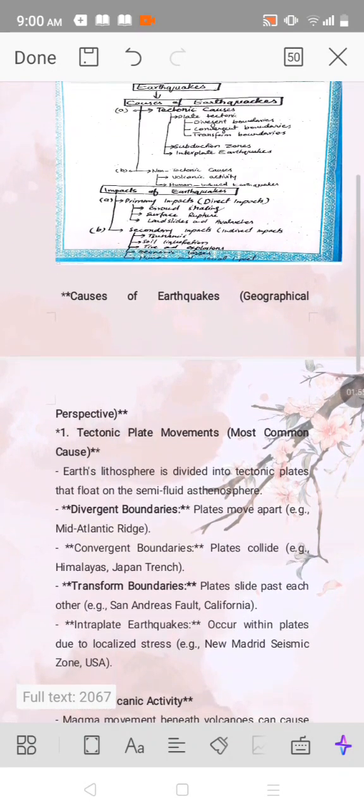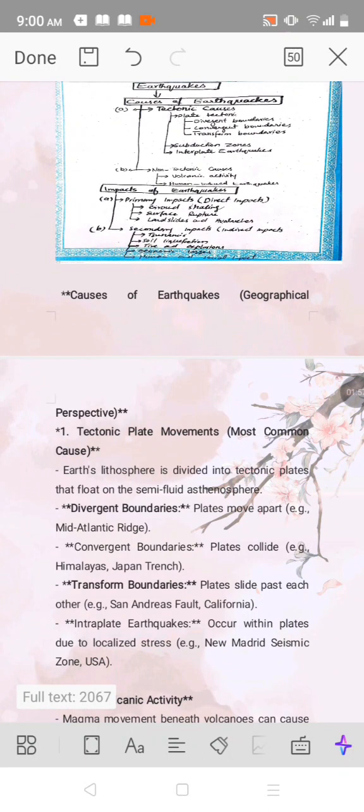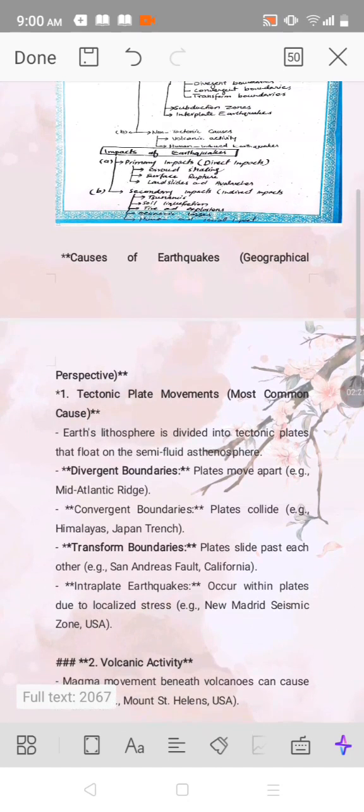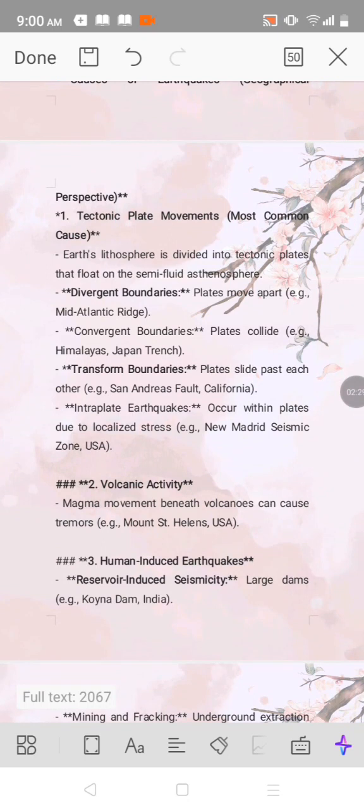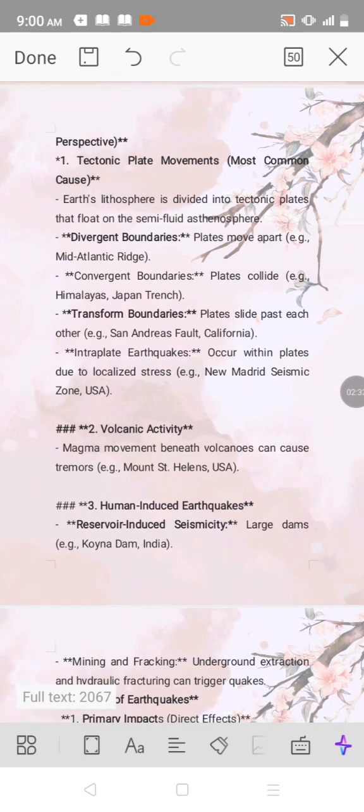Then impacts of earthquakes: there are two kinds of impacts, primary, direct impacts, and then secondary, indirect impacts. Direct impacts: ground shaking, surface rupture, and sometimes landslides and avalanches. And then in secondary impacts: tsunami, soil liquefaction, and also human and social impacts and economic impacts. These are the indirect impacts. So first, plate tectonics, the most common cause of earthquakes.